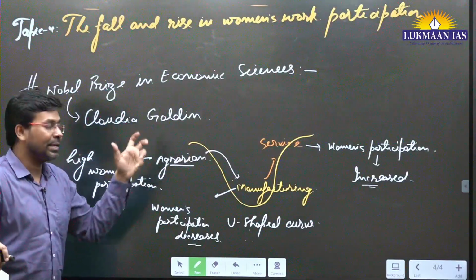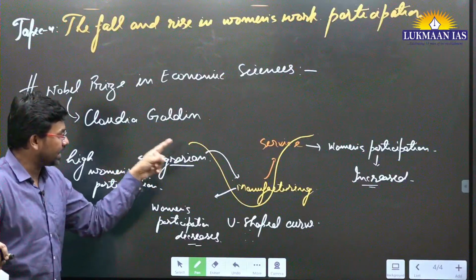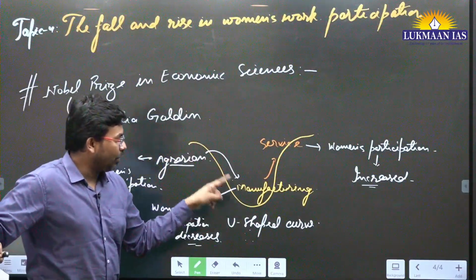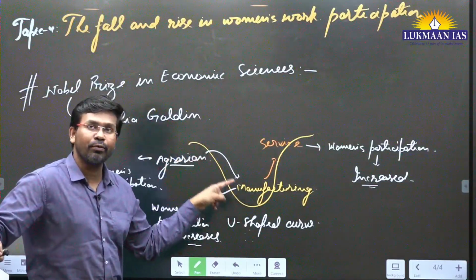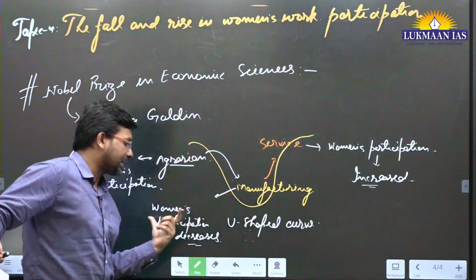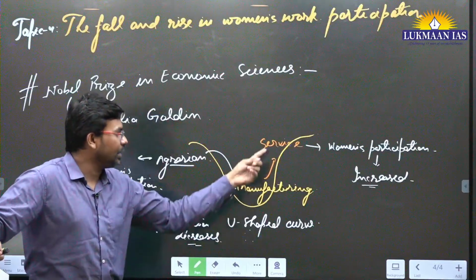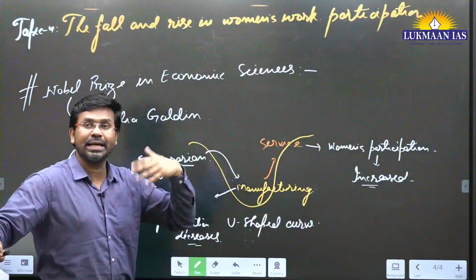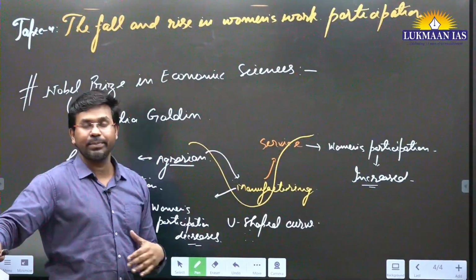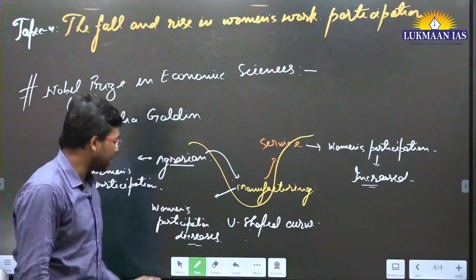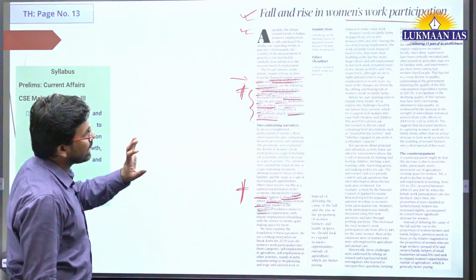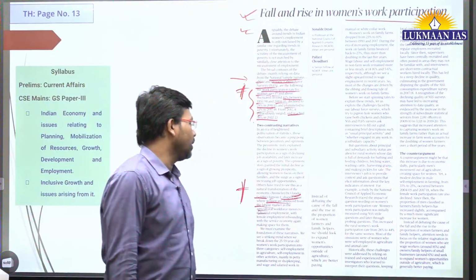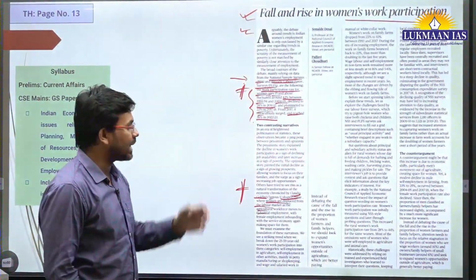With the shift in the kind of industries, initially, in agrarian economies, more women participated. When the structure of the economy moved to manufacturing, participation of women decreased. When the role of the service sector increased, women's participation also increased. So this is known as the U-shaped curve. In this article they have discussed it and given multiple figures related to it. So what you need to do is read this article once again.